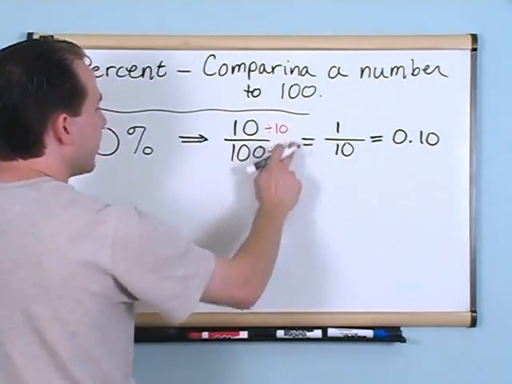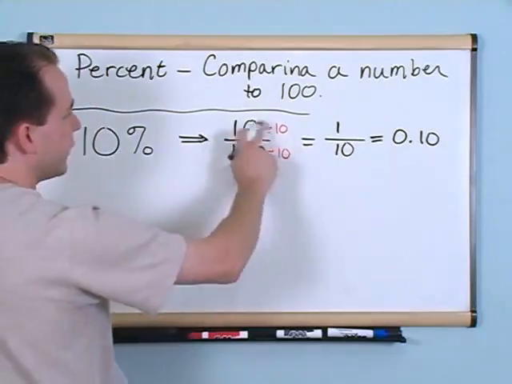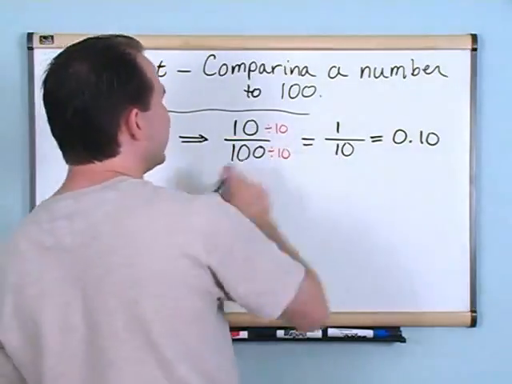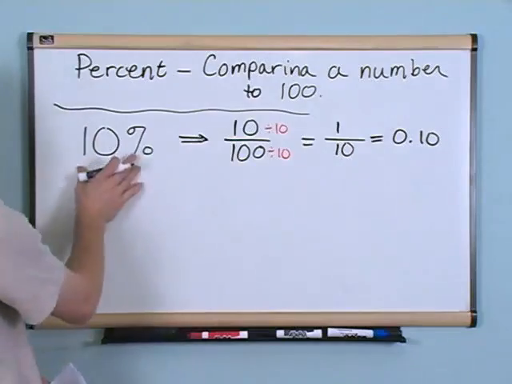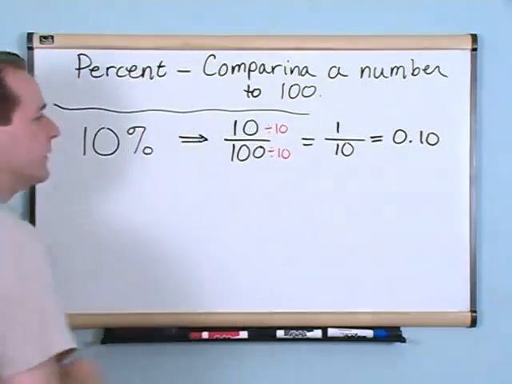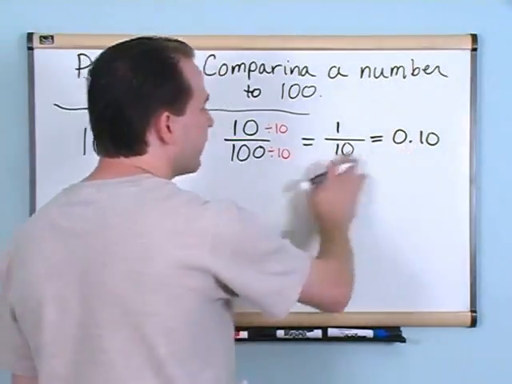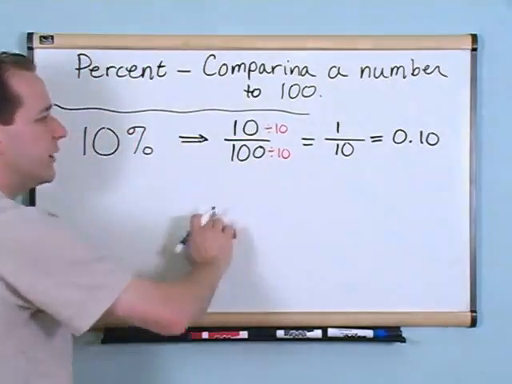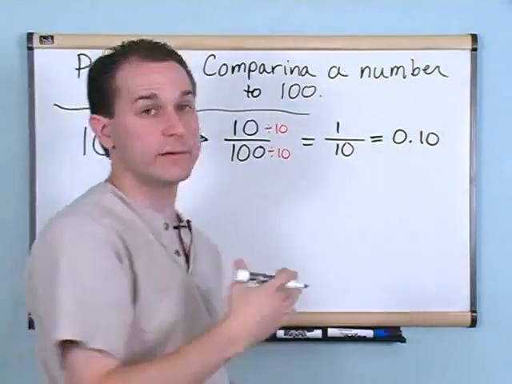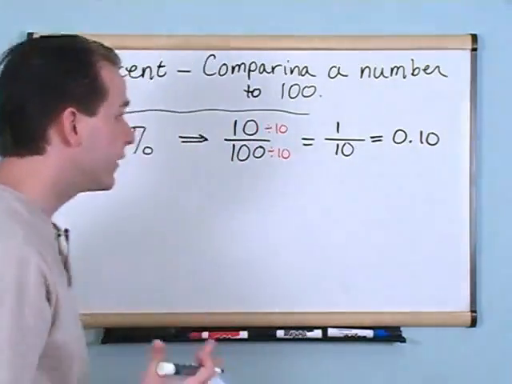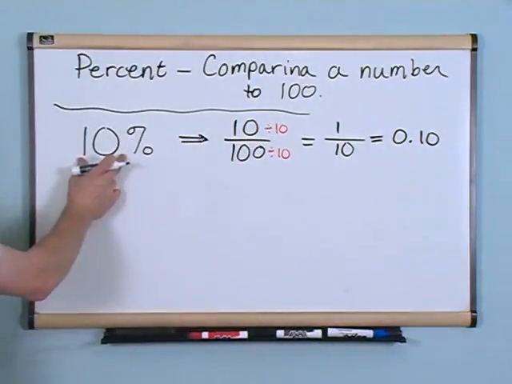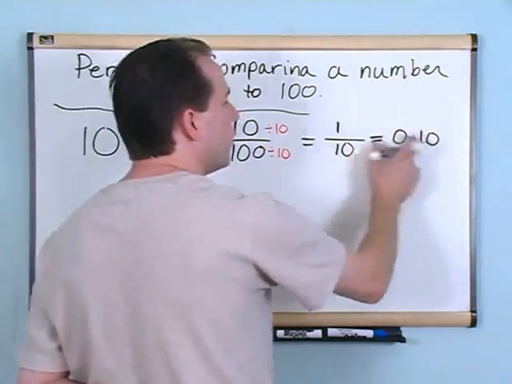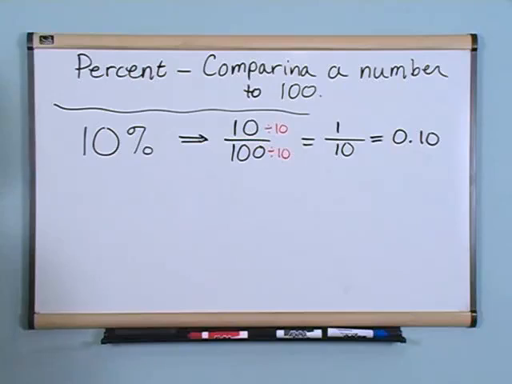Now I can simplify this fraction by dividing by 10 on the top and the bottom, and I get 1/10, okay? So 10% is the same thing as the fraction 1/10. And I know from my decimals that if I do this long division, 1 divided by 10, it will be 0.10. Now notice, 10% is equal to 0.10, okay?